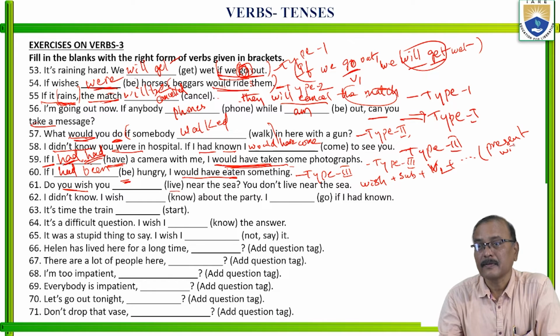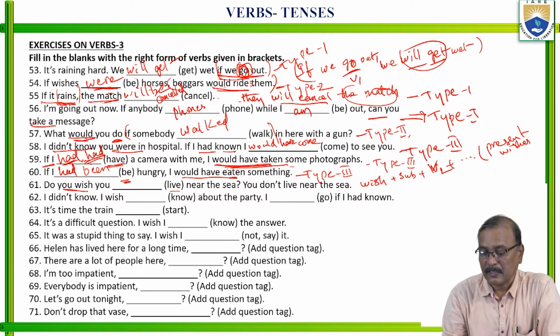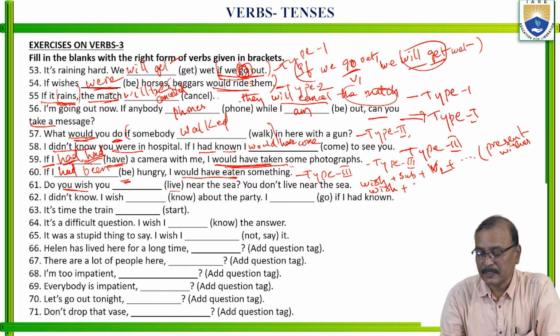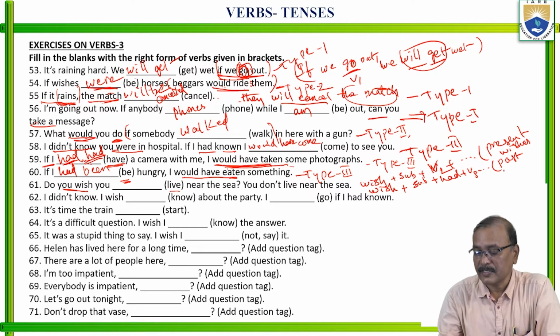If it is a past wish, then wish plus subject plus had plus V3 form. This is for past wishes.